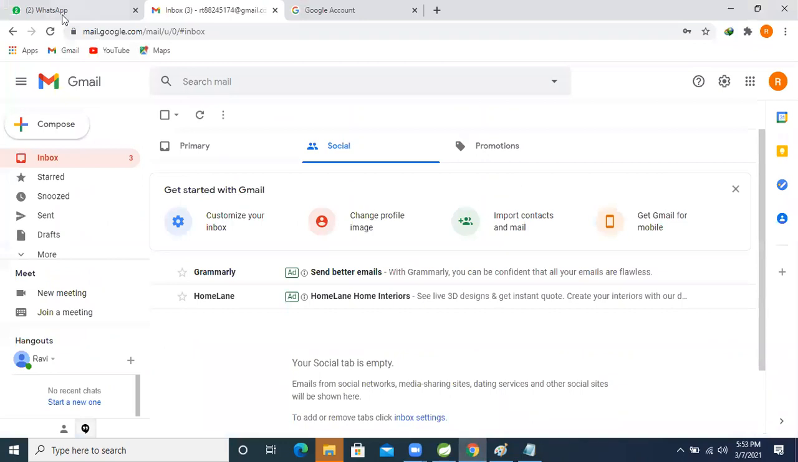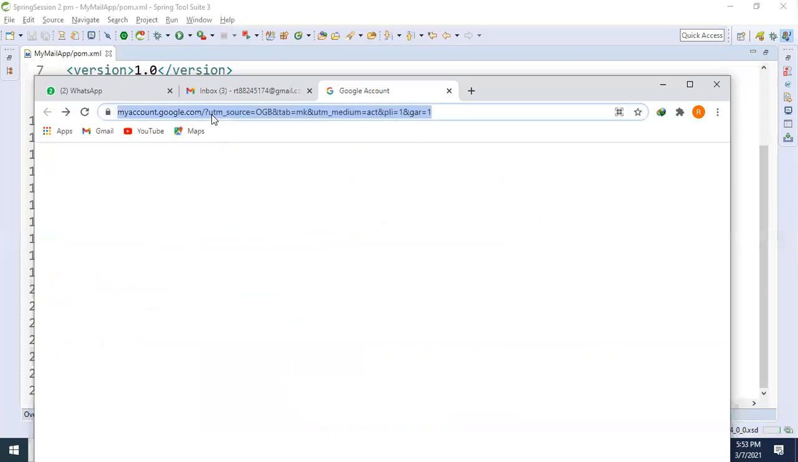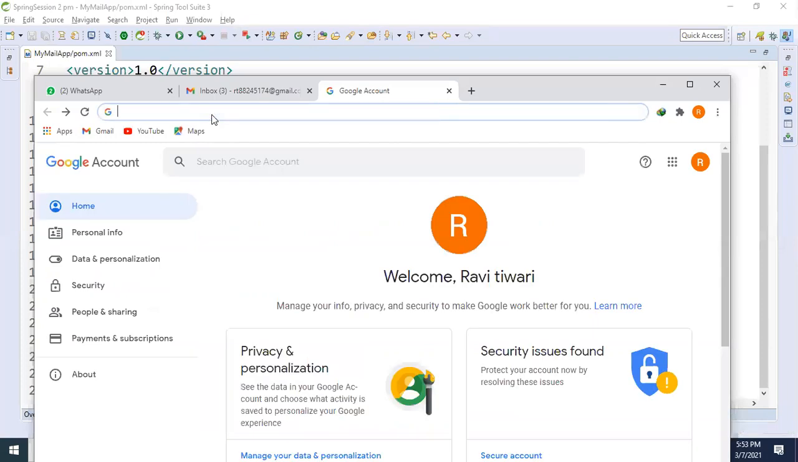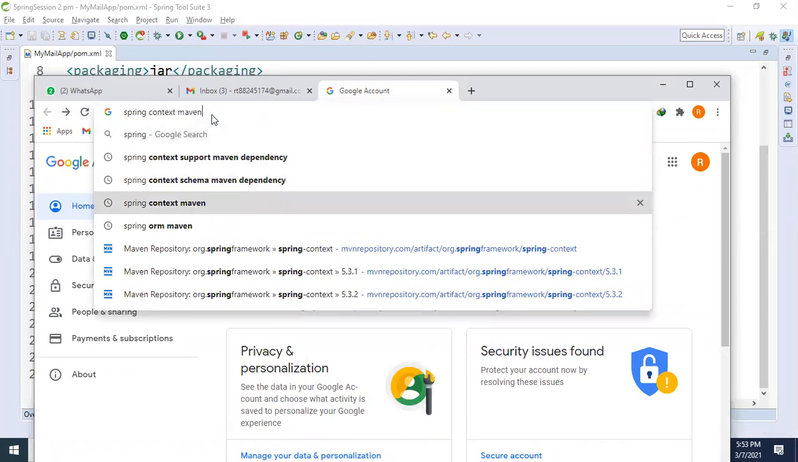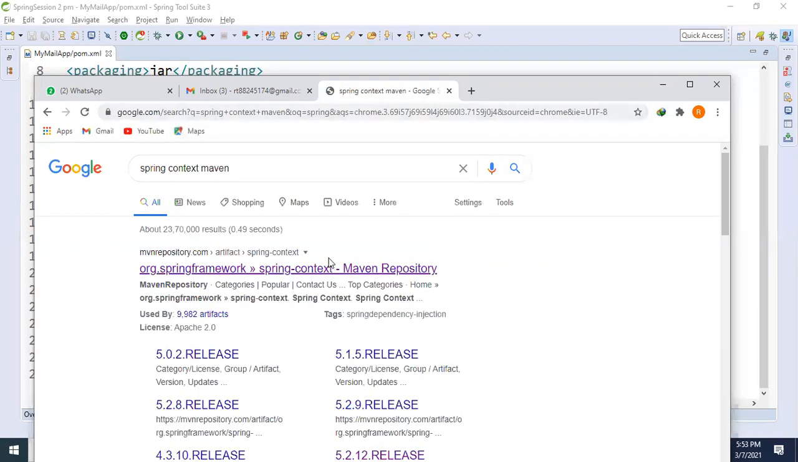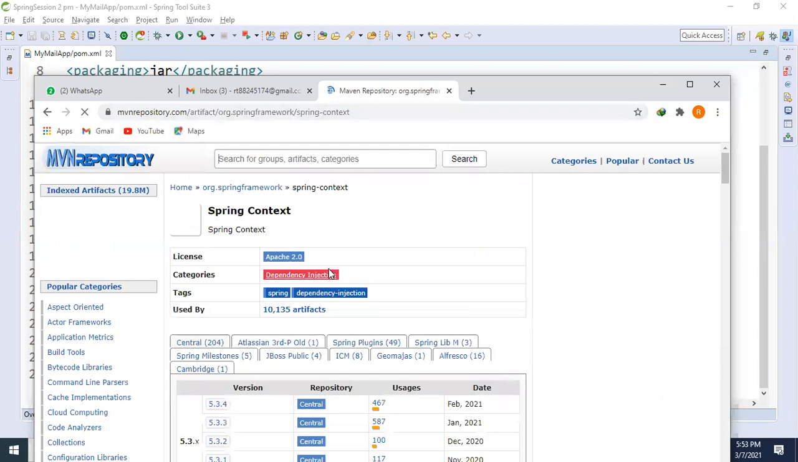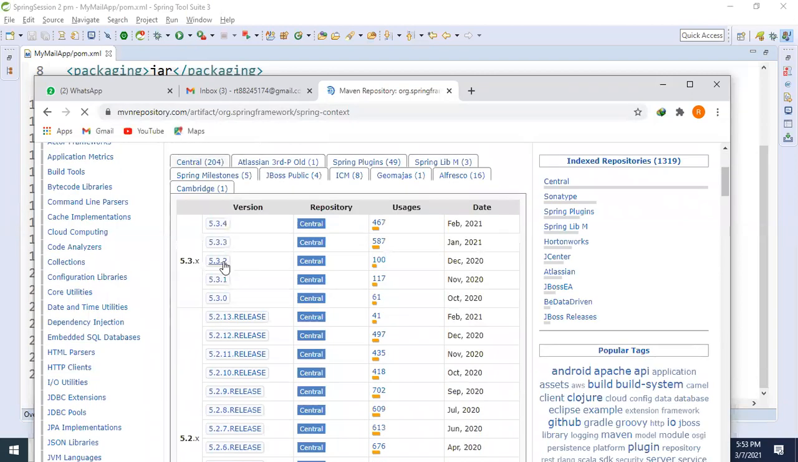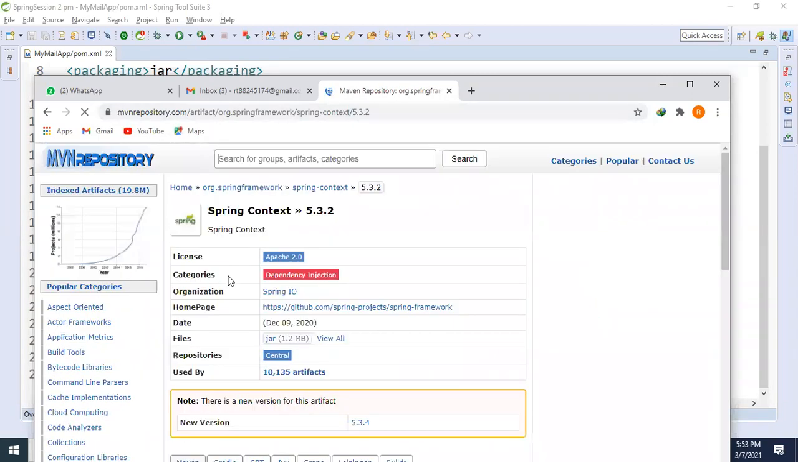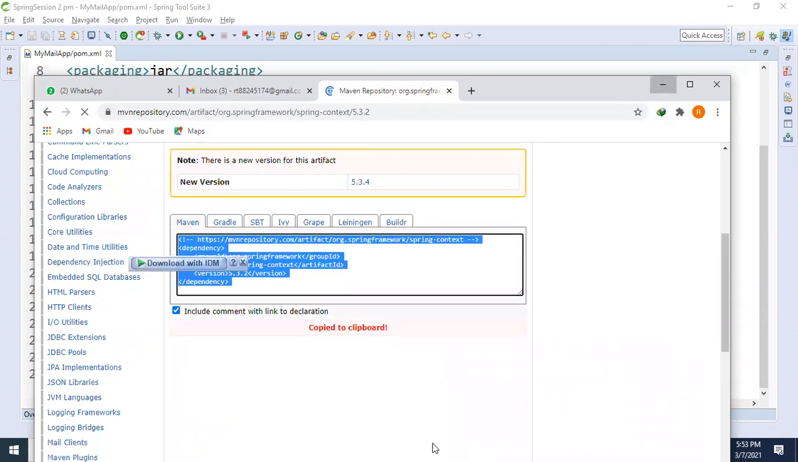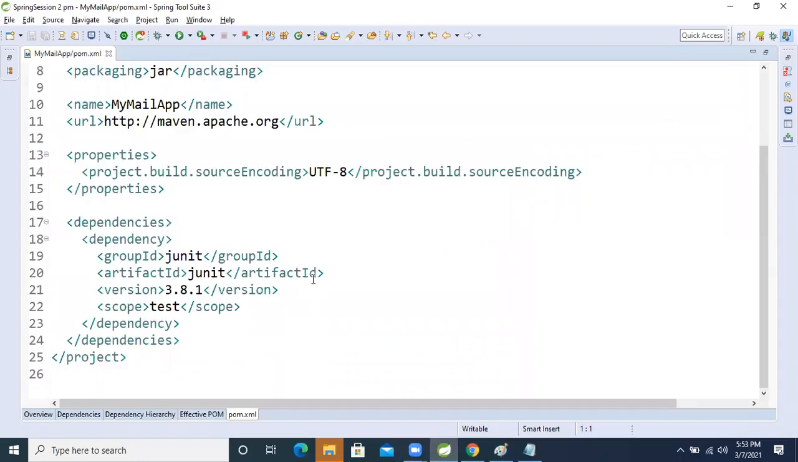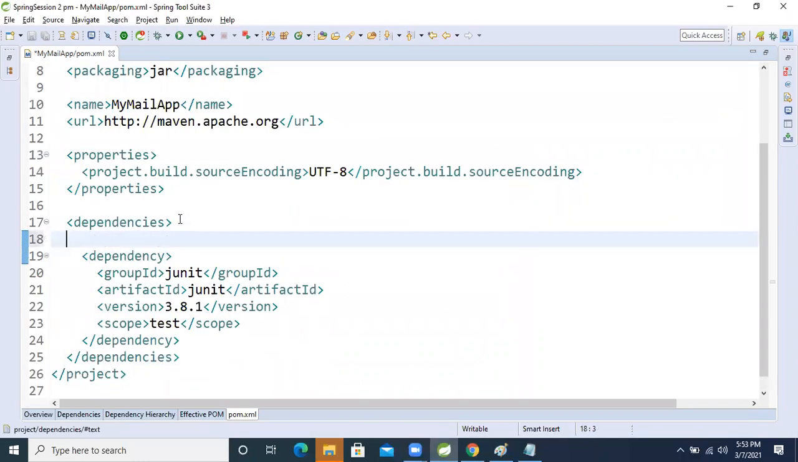What kind of dependency did I say? Spring context, right? First we need the Spring context Maven dependency. I copied it, so come to the Eclipse IDE. Inside the dependencies I am pasting that.